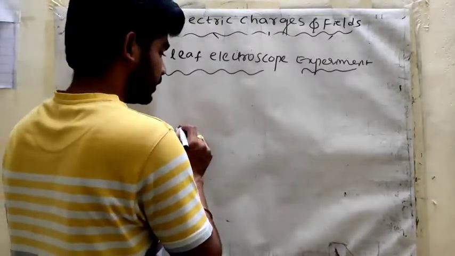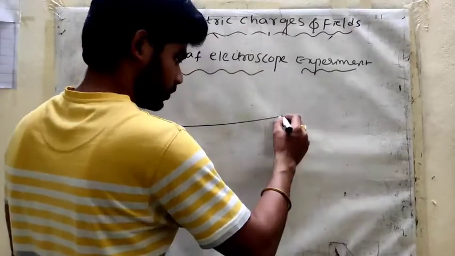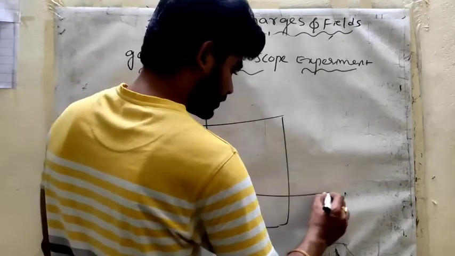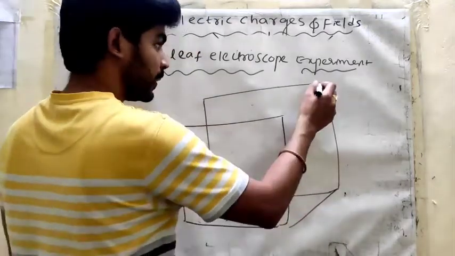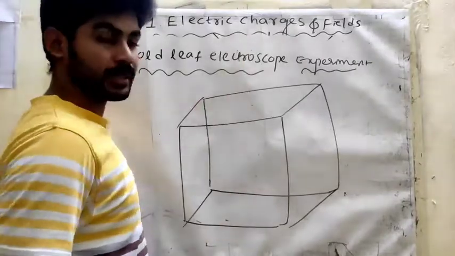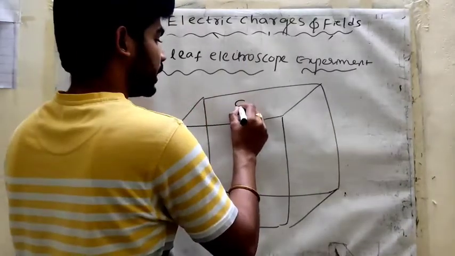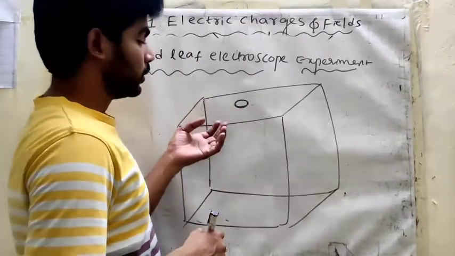It is not completely closed; the top surface is open. In this surface I made one small hole.